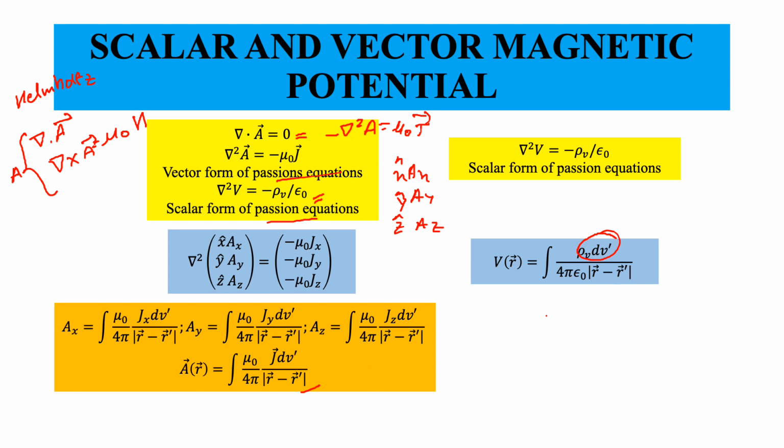In case J is defined only on a surface, you replace that with an integral over the surface. In case J is defined as a filament of current, you need to replace this with I dl, something like that.